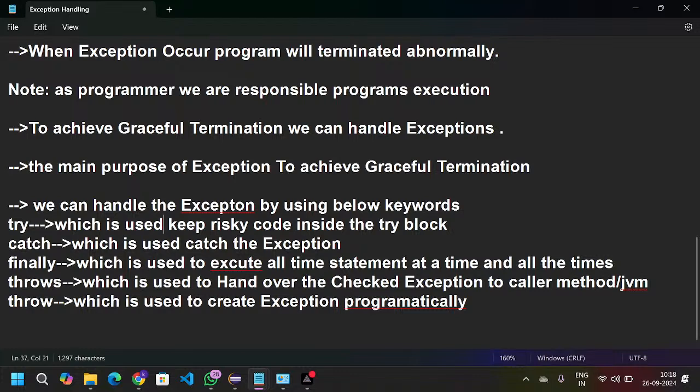And the next one is catch. Catch is the keyword which is used to catch the exception. The third one is finally, which is used to execute statements all the time. The next one, throws keyword, is used to hand over the checked exception to the caller method or JVM. The next one, throw, is used to create the exceptions programmatically or wantedly.